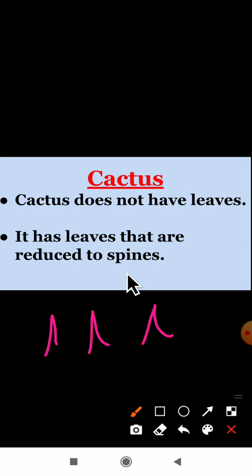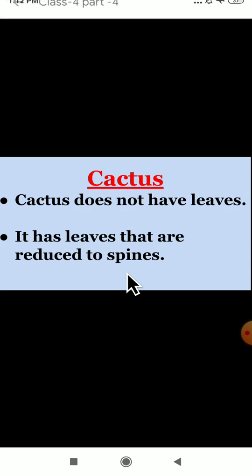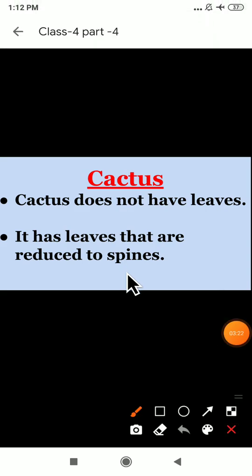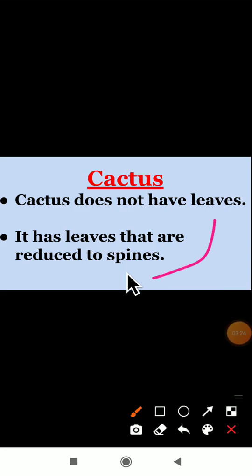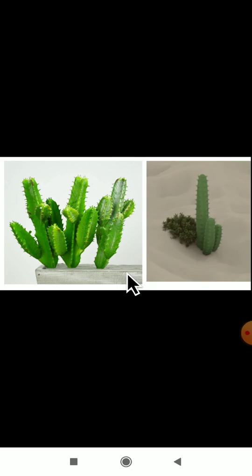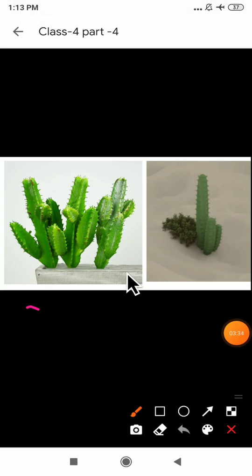In the cactus plant there are no leaves. Instead of leaves, it has spines. Here you can observe the picture. This is the cactus plant.